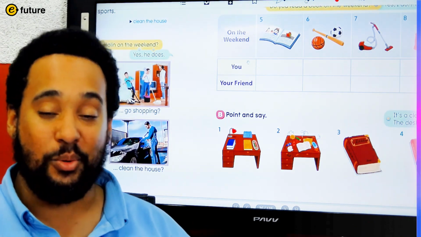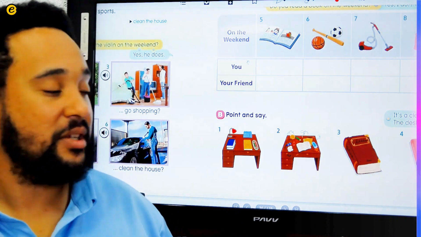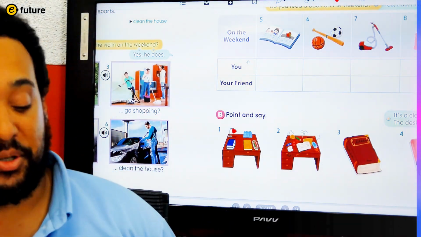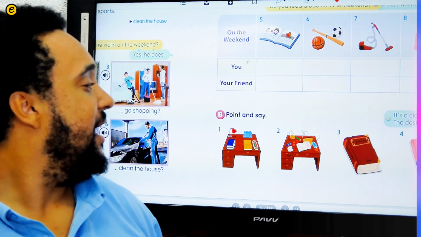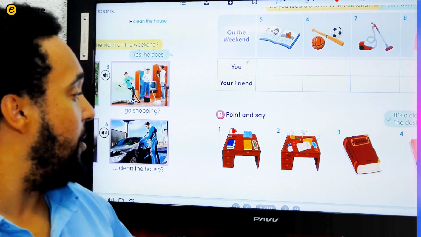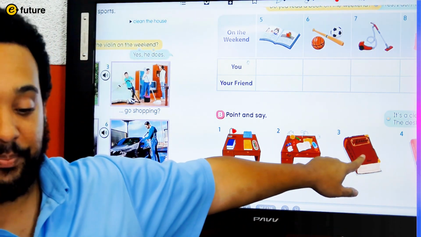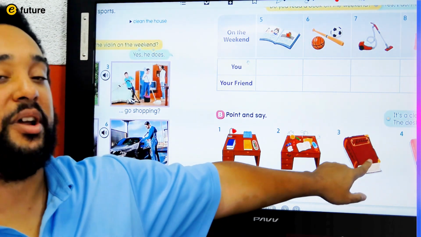And how about this book? It's a new book. So we're going to point to these questions. I will point to these pictures and you as a group will answer the question. So you can say, it's a clean desk or the desk is clean. So if I point to this, what would we say? It's an old book. Or, the book is old.